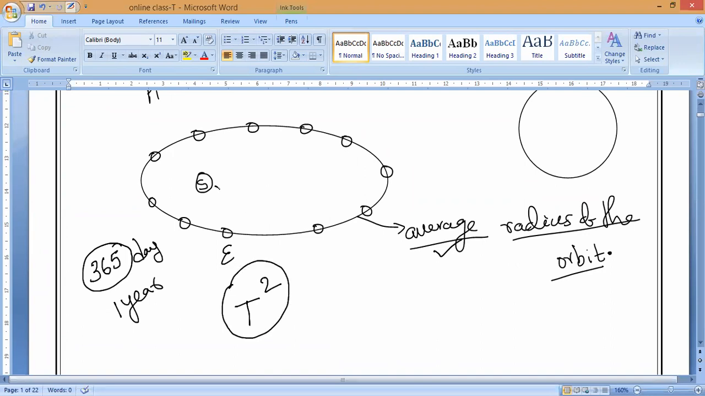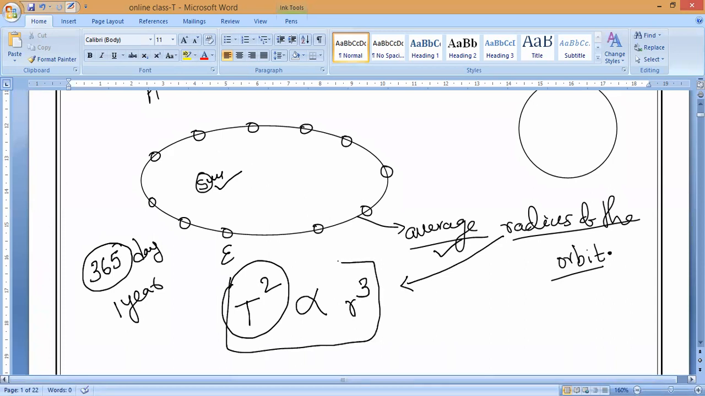Around the sun. The square of the time period of a planet around the sun is directly proportional to the cube of the average radius of the planet's orbit. This is what we call Kepler's third law of planetary motion.